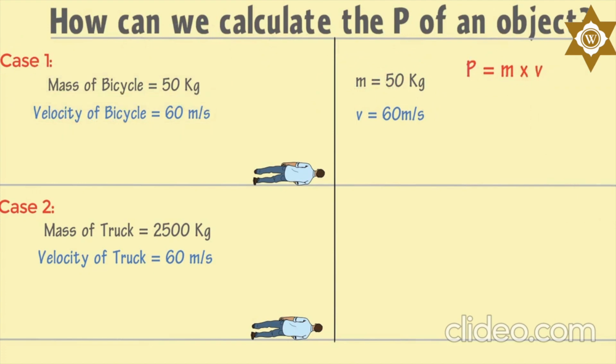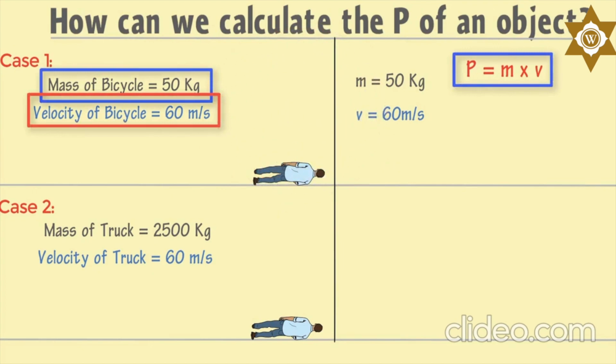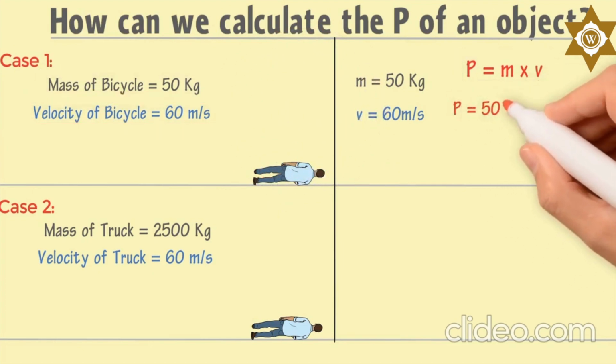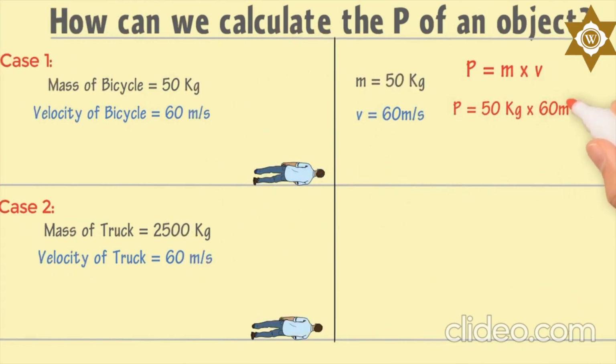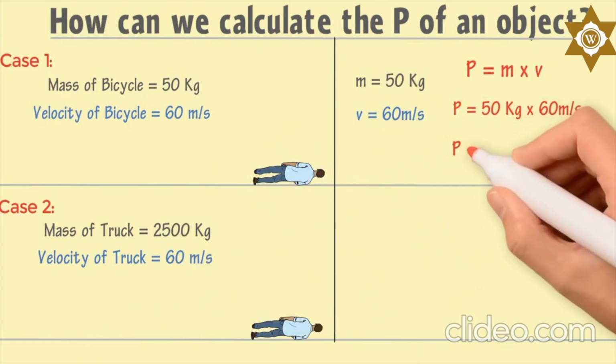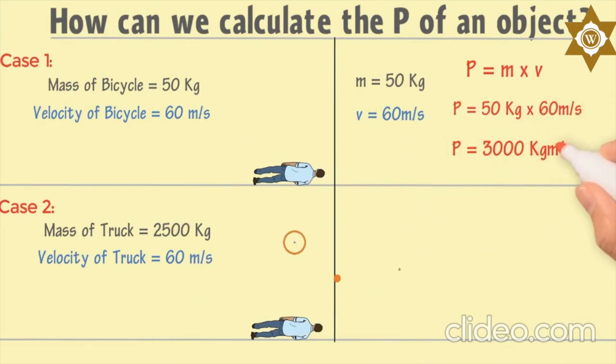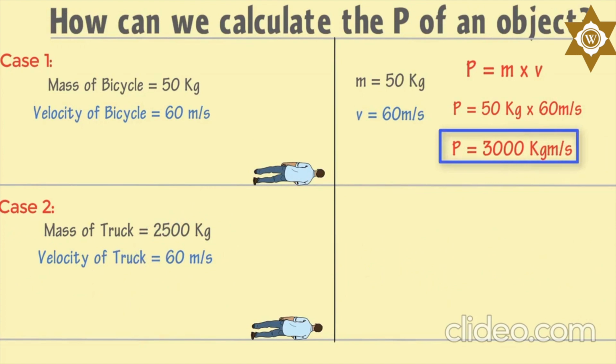Now putting values in the formula, P is equal to 50 kg times 60 meters per second. We get 3000 kg meter per second. Hence, the momentum of the bicycle is 3000 kg meter per second.